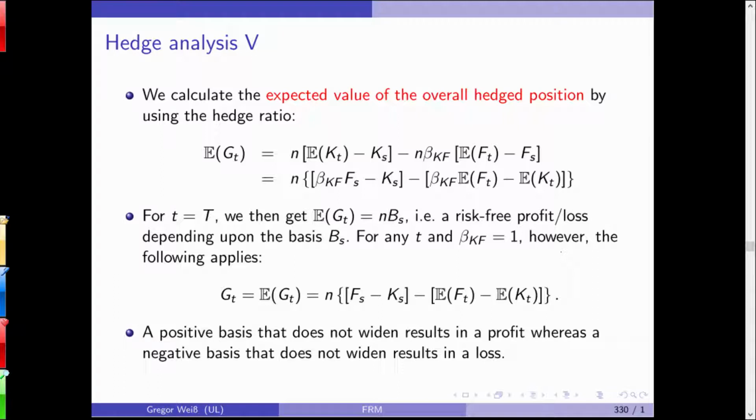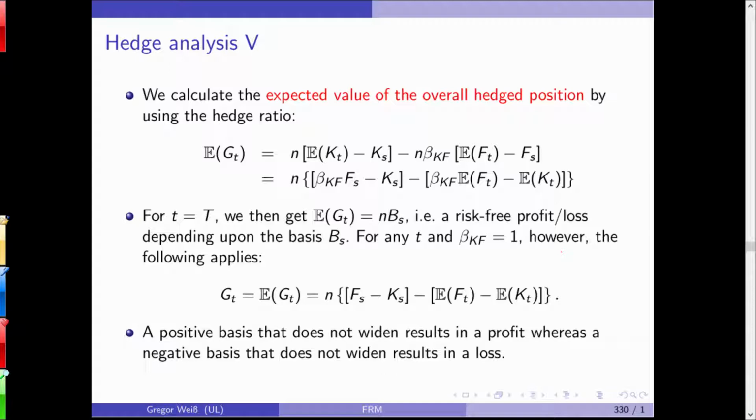Now, we could calculate the expected value of the overall hedged position by using this hedge ratio. You simply take the equation for the mean profit or loss, include the definition of the beta factor, and you can see that for t equal to capital T, the expected profit or loss is just n times the basis. This is quite simple because, as we saw before, the profit or loss is given by the basis.